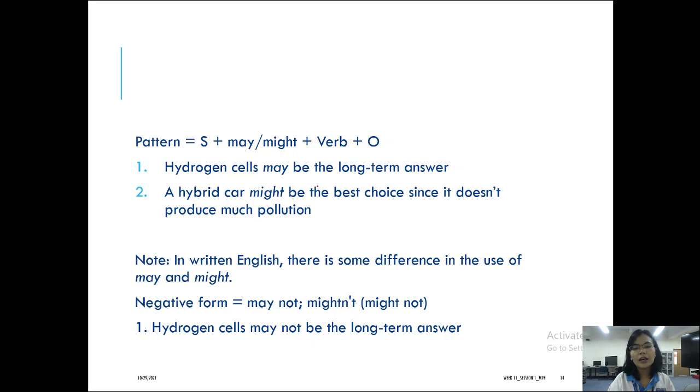And note, there's a note over here. In written English, there is some difference in the use of may and might. In negative form, you can say may not. Might not is probably not very common. You can say may not or might not. Okay, so the example is hydrogen cells may not be the long-term answer, or hybrid cars may not be the best choice, etc. Okay, so this is an example of a prediction using may or might.